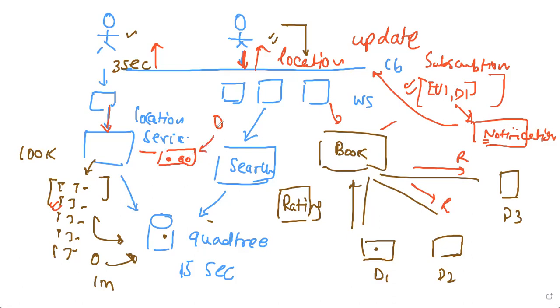And then you take that and push it up to the user, right? So there are multiple concepts here: quad tree, WebSocket, Kafka queues, fan out, subscription model. Sure. I'll do that.